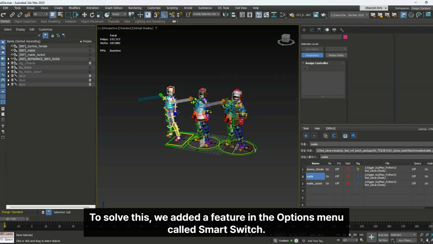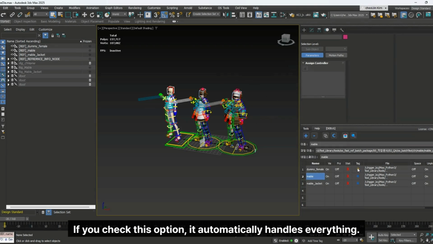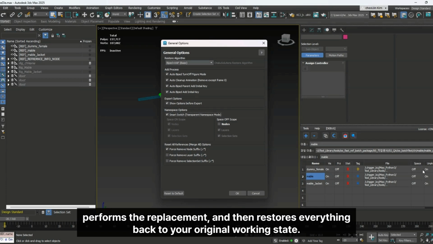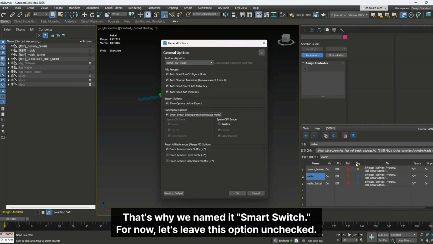To solve this, we added a feature in the options menu called Smart Switch. If you check this option, it automatically handles everything. Before refreshing, it temporarily turns Namespace Activate on, performs the replacement, and then restores everything back to your original working state. That's why we named it Smart Switch. For now, let's leave this option unchecked.